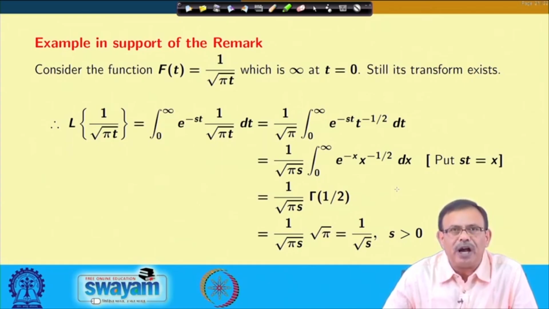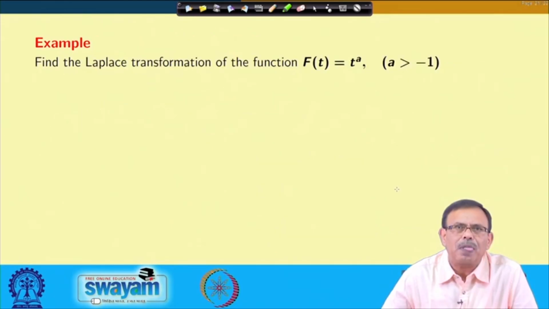Therefore, please note that the conditions we have given for existence of Laplace transform are sufficient conditions. It means that if the function satisfies the conditions, the Laplace transform will always exist, but if the function is not satisfying the conditions, the Laplace transform may exist or may not exist, we cannot conclude.